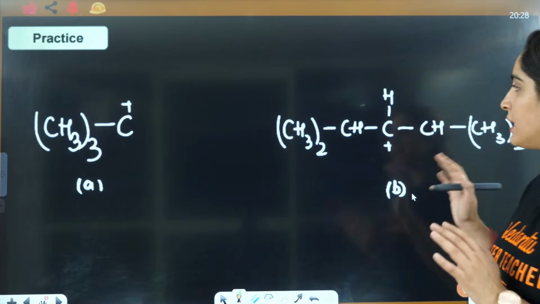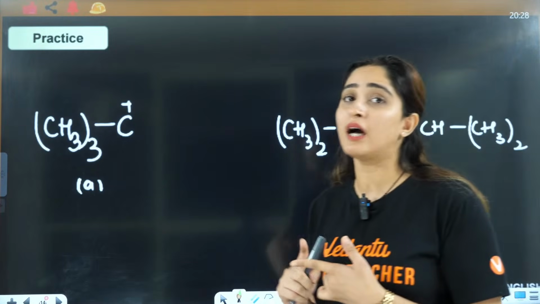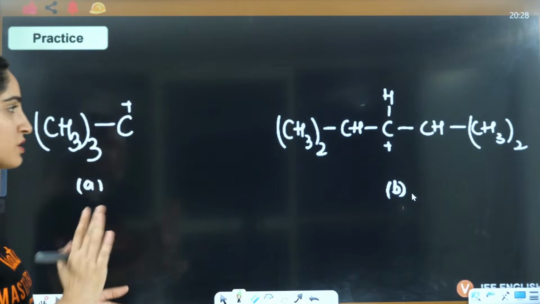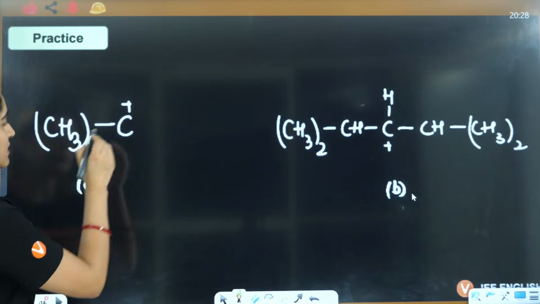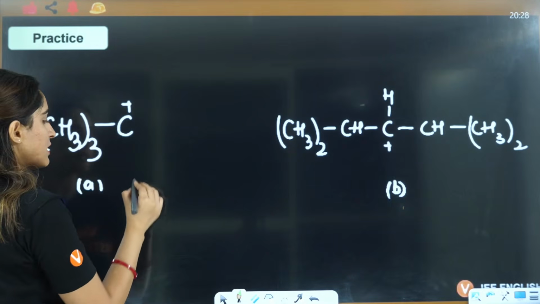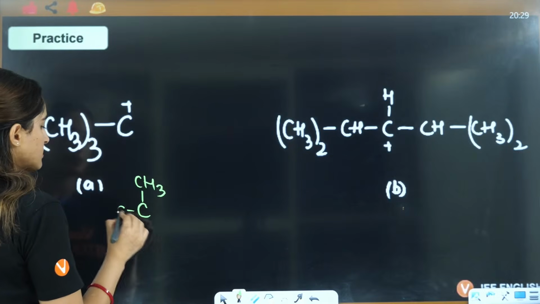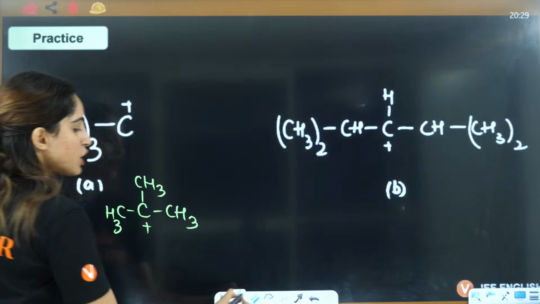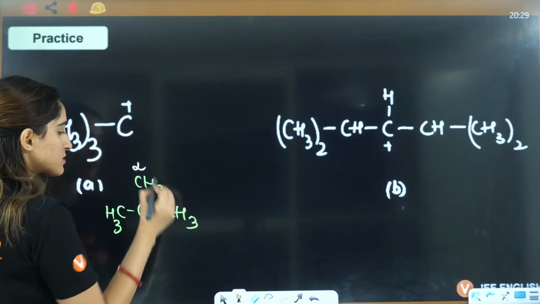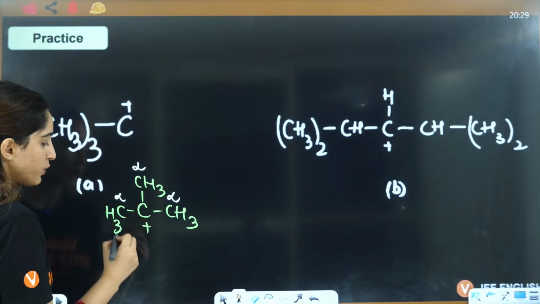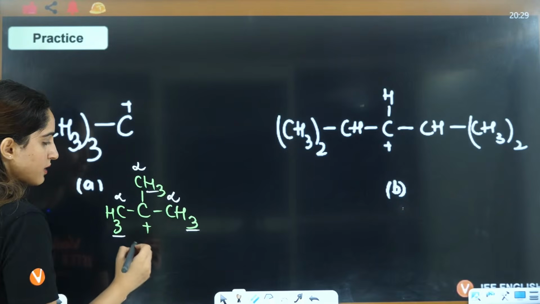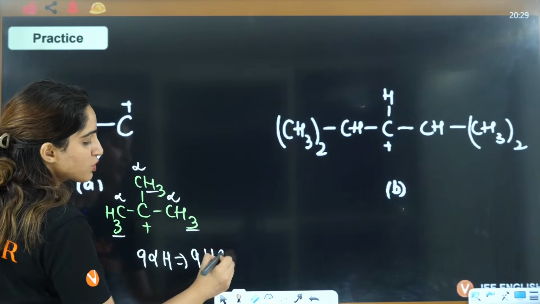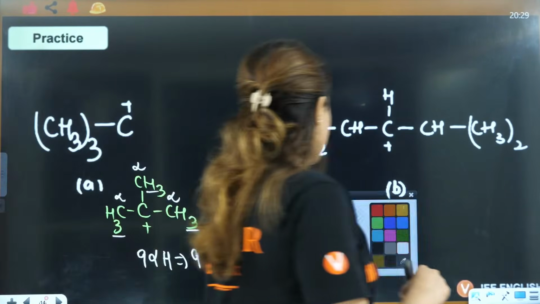Okay. So you need to tell me, just calculate the alpha hydrogens, and the more the alpha hydrogens, the more will be the stability. You just need to tell that. So if you see this here, this is carbon, this is CCH3, CH3 and CH3, and this is positive. So I can see this is alpha, this is alpha, this is alpha. So total you have 3, 3, 6, 3, 9. So you have 9 alpha hydrogens. That means 9 hyperconjugating structures you have.